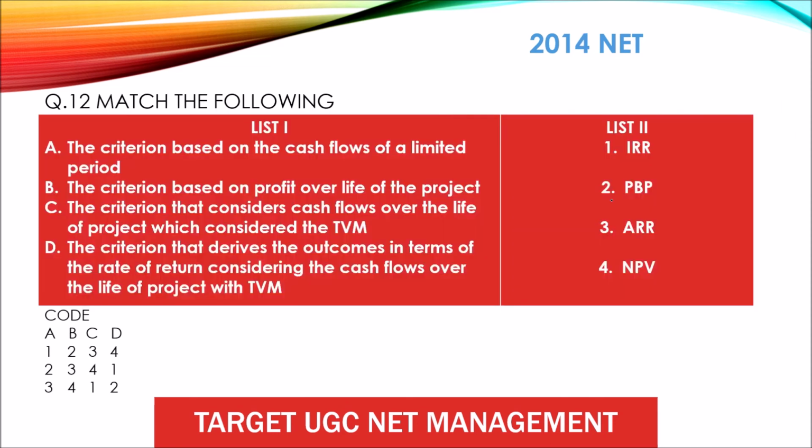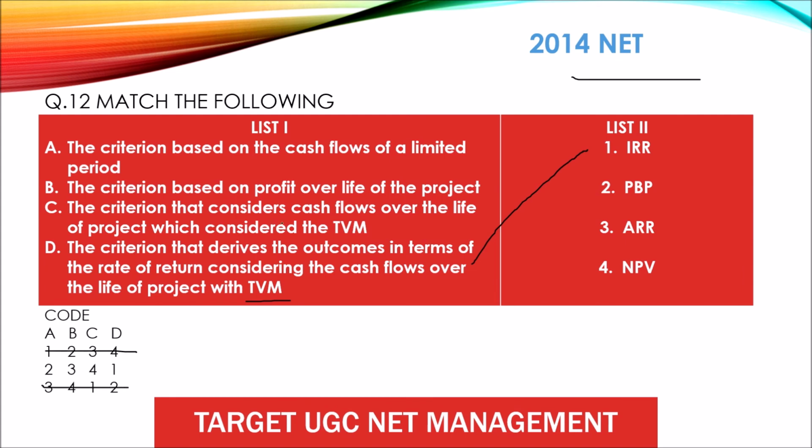Question 12, 2014 NET. So again, same, the definitions. So first what I will do, I will look from the time value of money. The criteria that derives the outcomes in terms of rate of return considering the cash flows over the life of the project, rate of return is related to internal rate of return. D1, easy.